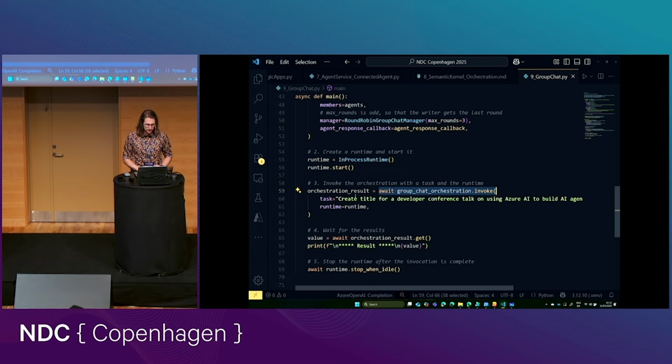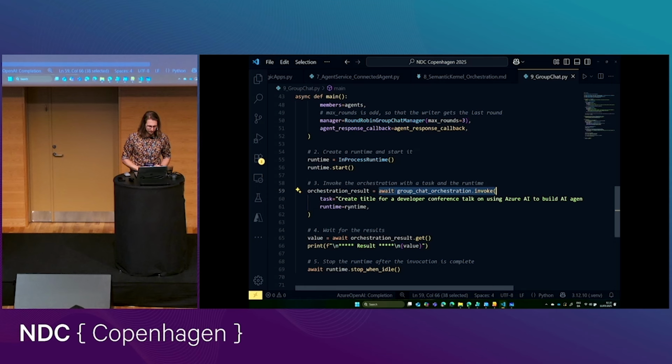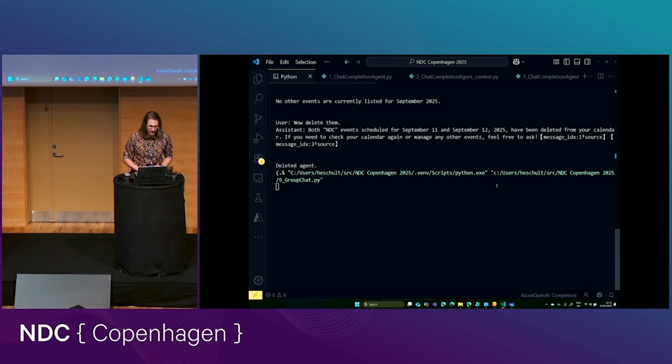In this case here, I said, please create a title for a developer conference talk on using Azure AI to build AI agents. Respond in 1 line. This is not, by the way, how I came up with the session title. I think it would have been better if I used this. Let's see what happens.